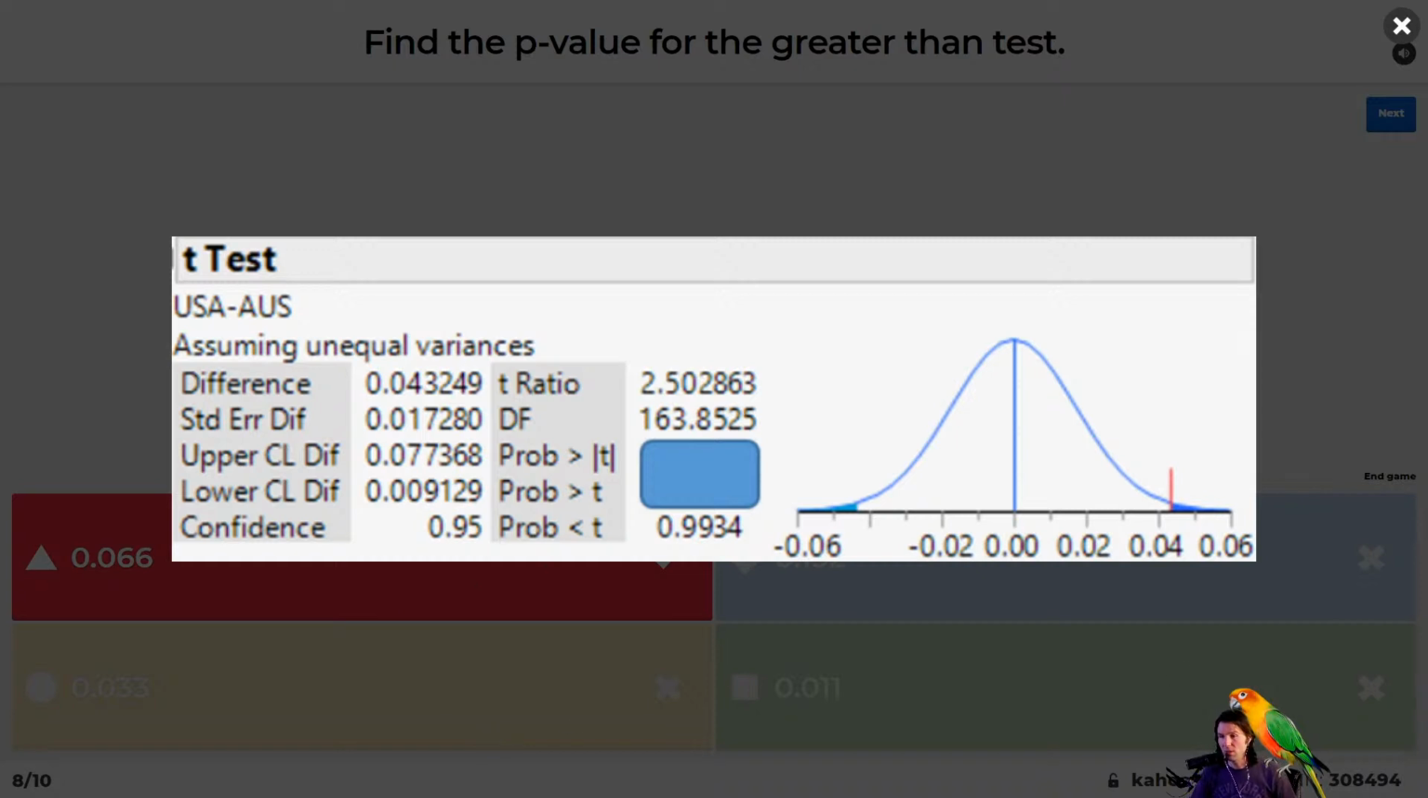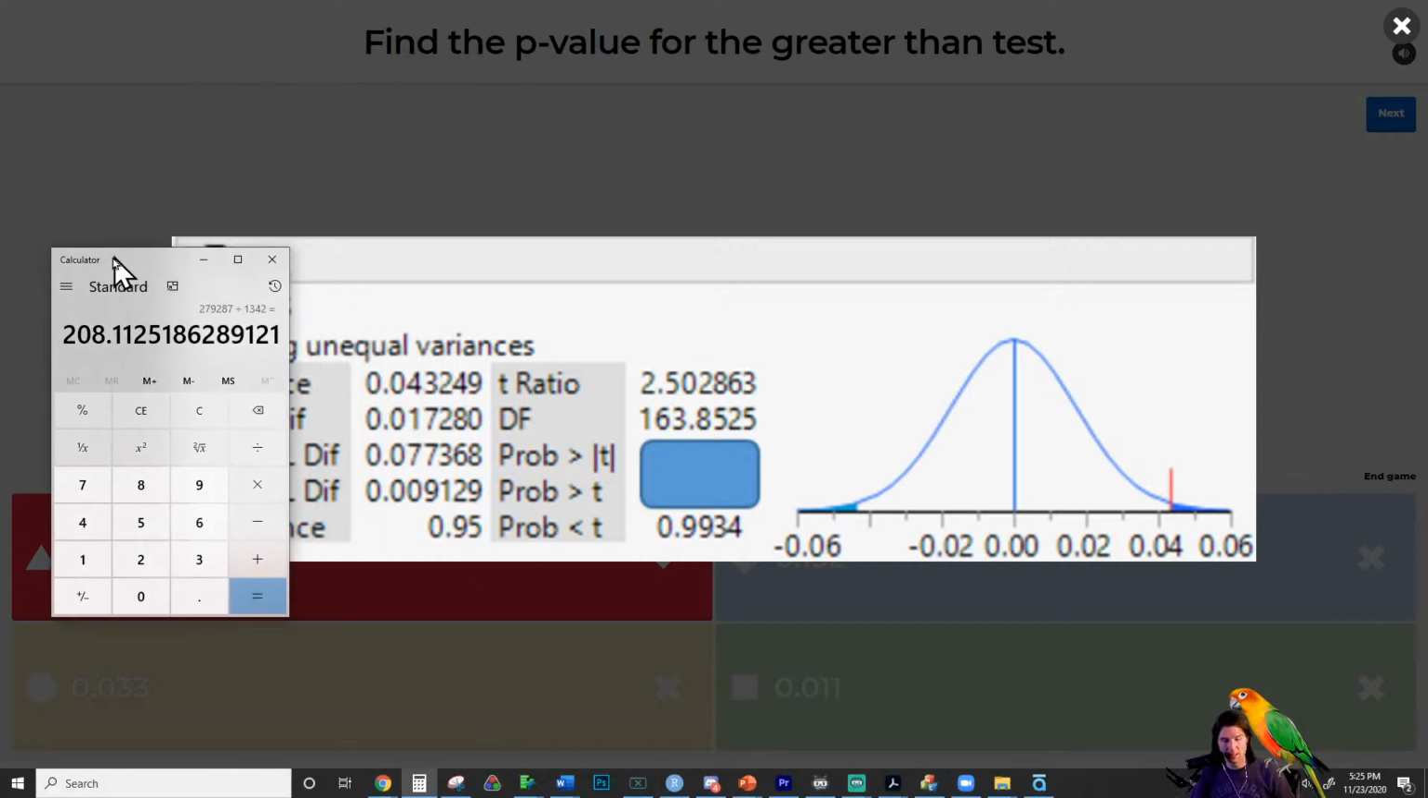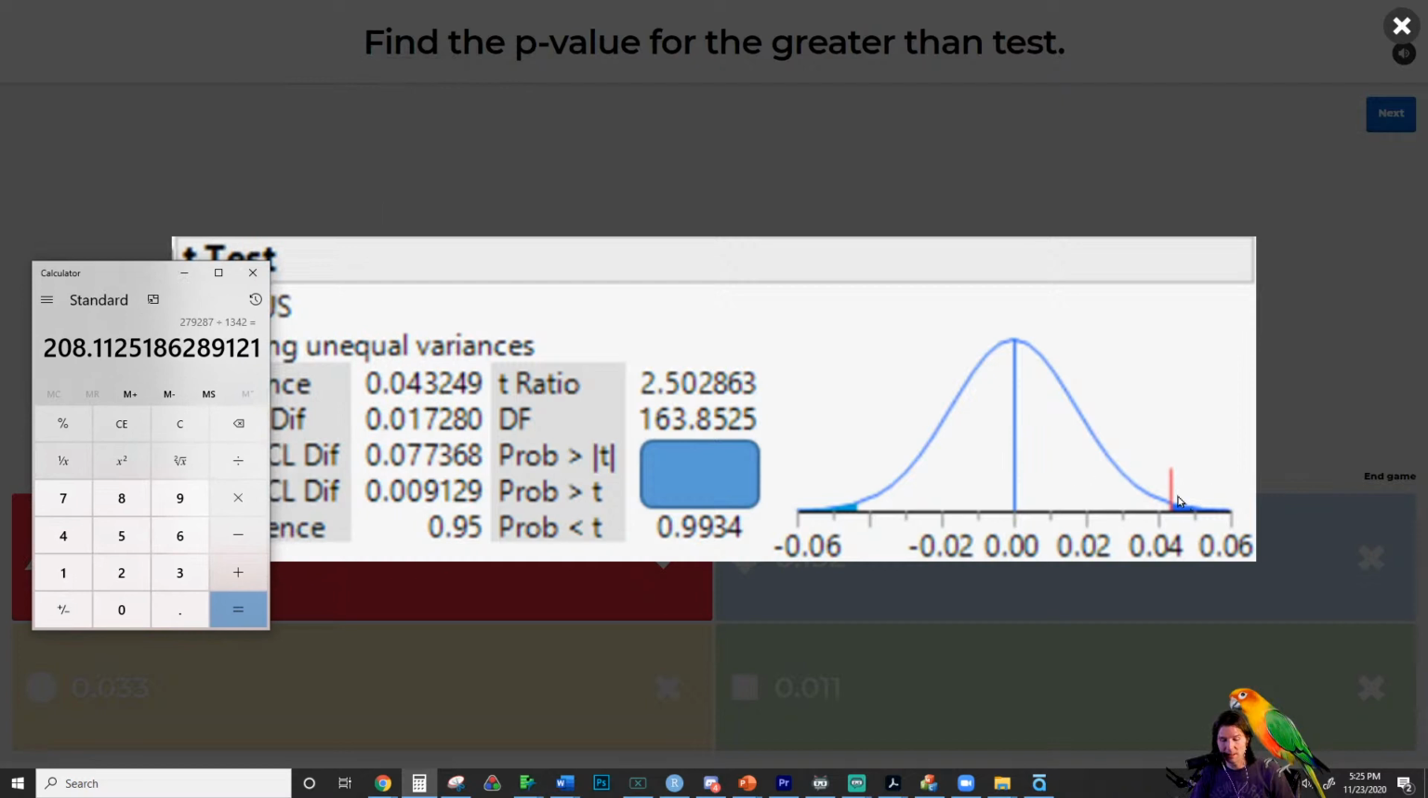When you look at the probability of less than this T right here, you can see that 99.34% is below there. So how much would be above there? We can just subtract from 100%. A lot, says Winston. And that's what we have right here: the remaining portion. Did I enter it in the wrong way? Did I forget a 0?